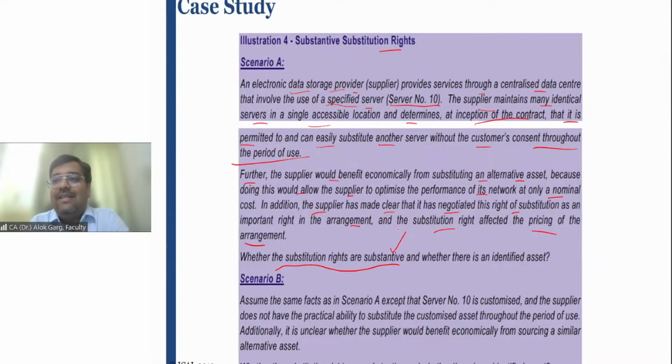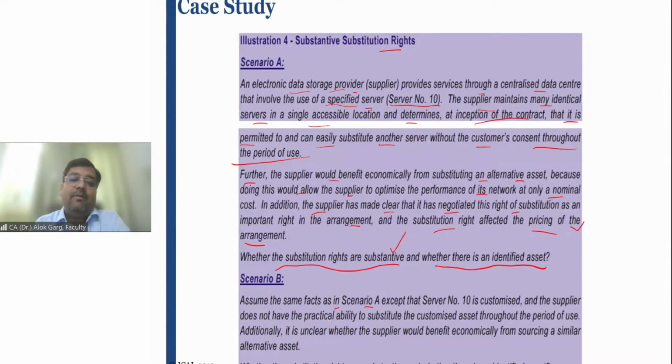Second, whether the lessor is getting benefited. So yes, it is substantive. And whether there is an identified asset. Assume the same facts as in scenario A. So in this case, there is no identified asset and the lessor has a substantive substitution right.